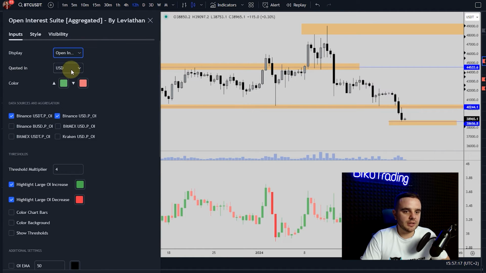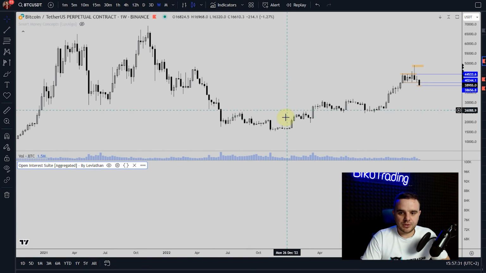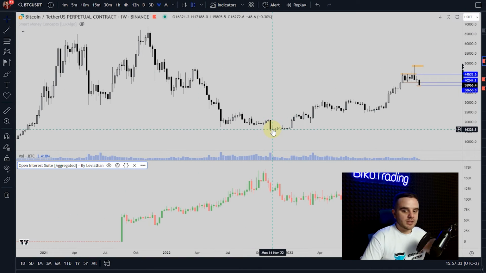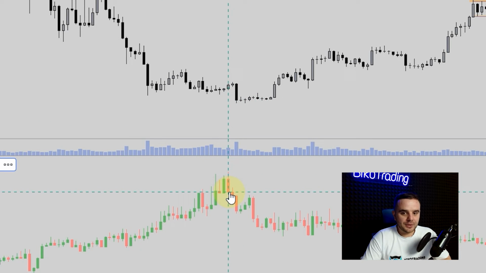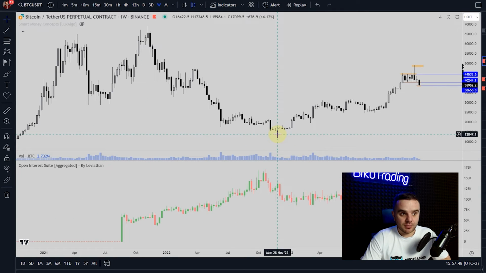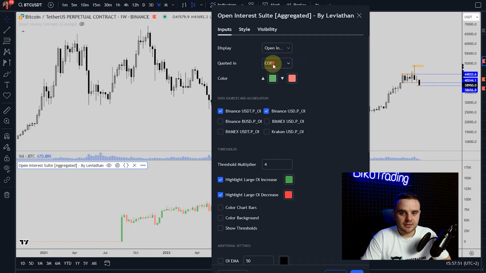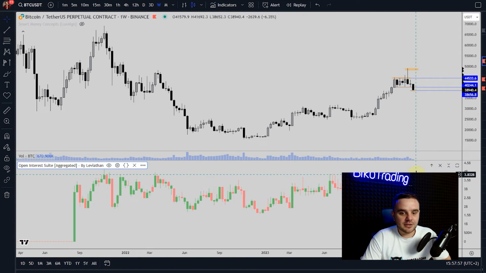Second, it is quoted in. I use USD, and what's the main reason why I use USD? Because some people use coin, and honestly, it's a little bit confusing. For example, imagine the situation with Bitcoin. One year ago, the price of Bitcoin was at 16,000, and have a look, at that time open interest was bigger if you use coin amount than at this moment. But in reality, in real money, in USD, at this moment open interest is slightly bigger, because price rose 100%, and the same amount of coin is 2x of real money.